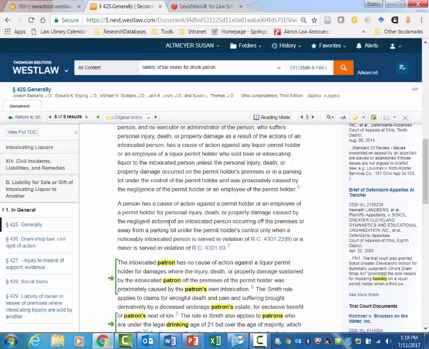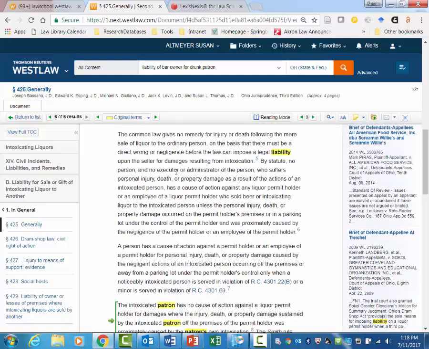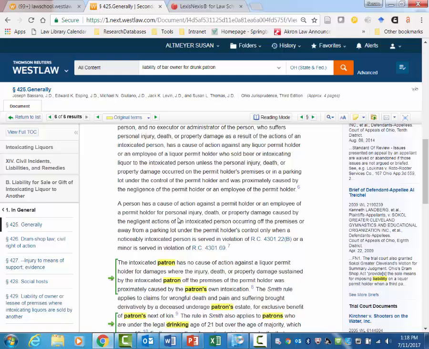Here it's talking about, first, injuries that happen on the premises, in the bar itself. Maybe a drunk person starts a bar fight. But then in the next paragraph, it is talking about injuries that occur off-site and what the requirements for liability are for that.